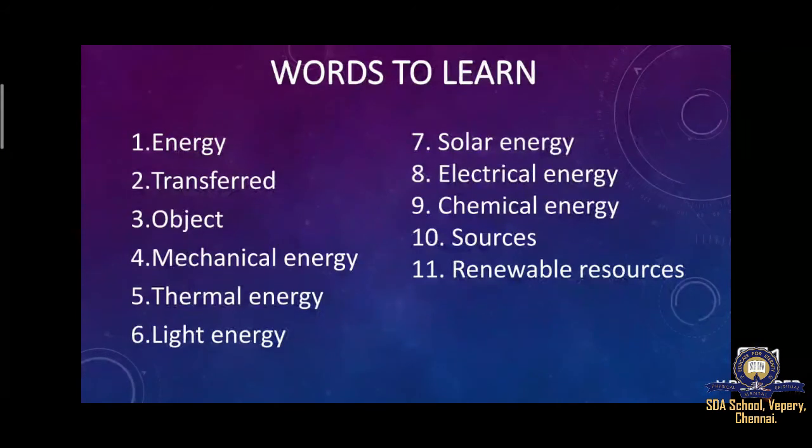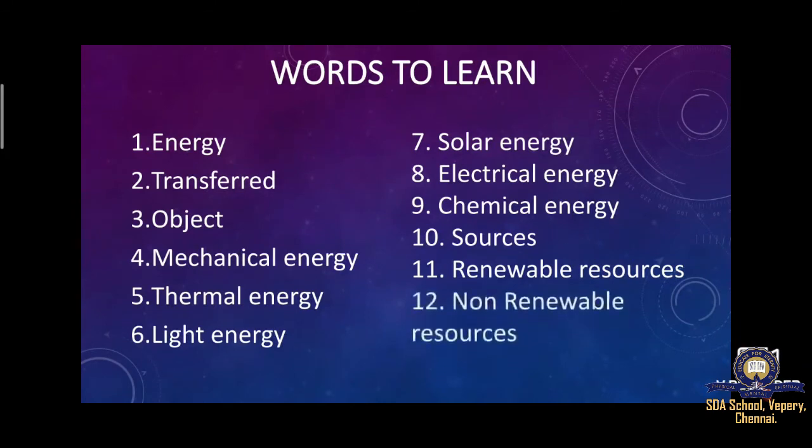Resources. The spelling of sources is S-O-U-R-C-E-S, so you just need to add R-E in front to make the word resources. Close your eyes and tell. Renewable resources. R-E-N-E-W-A-B-L-E. R-E-S-O-U-R-C-E-S.